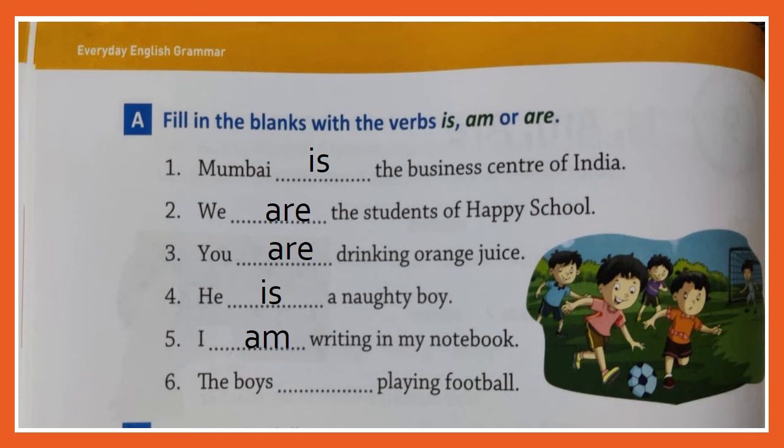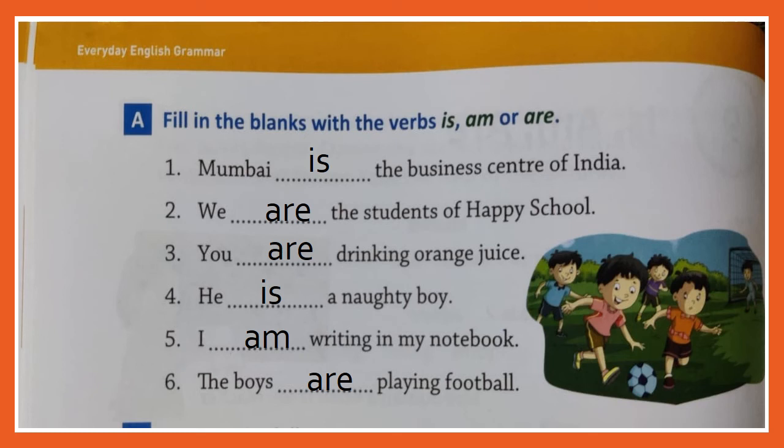Now here boys are plural nouns. So with plural nouns, what comes? Are, right? So all of you write, the boys are playing football. Did you all finish writing? Children, see that you write neatly.